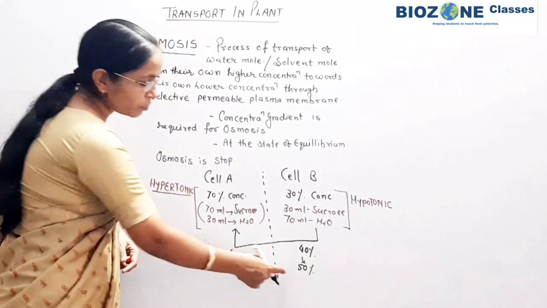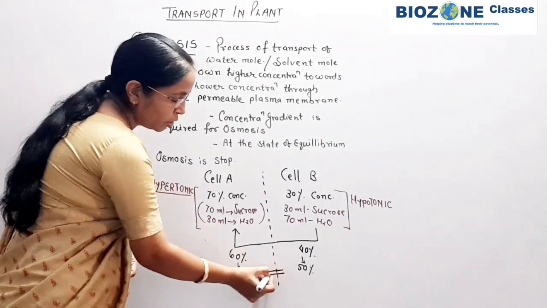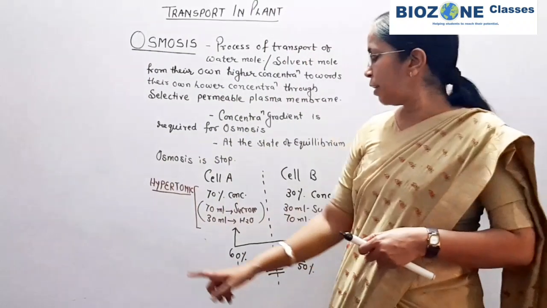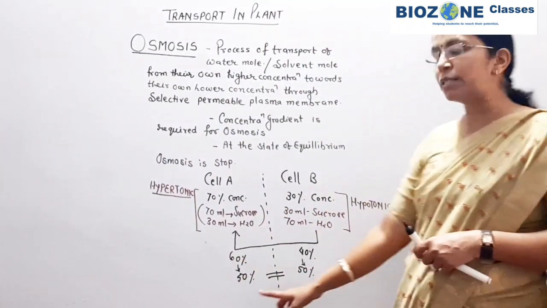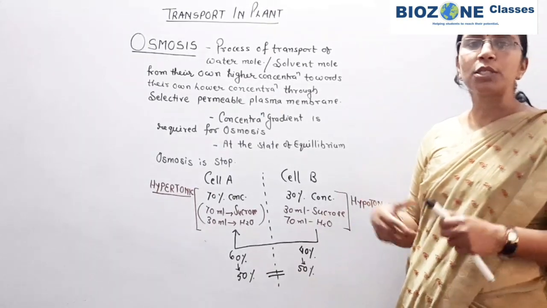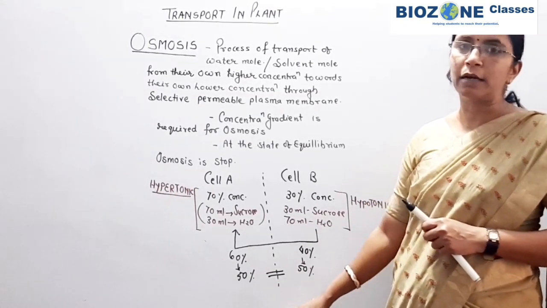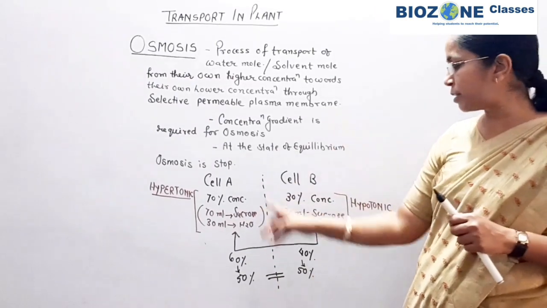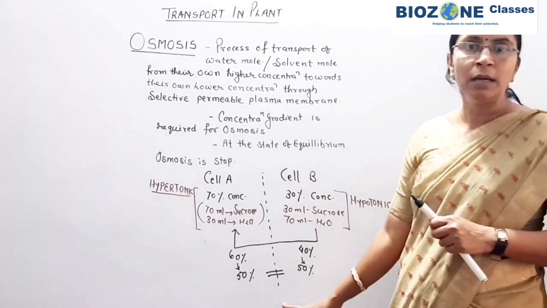That means both the cells show equal concentration, that is isotonic. Here you remember, 50-50 means the state of equilibrium, and at this state the process of osmosis automatically stops. So this part you remember, osmosis always requires a selectively permeable plasma membrane.